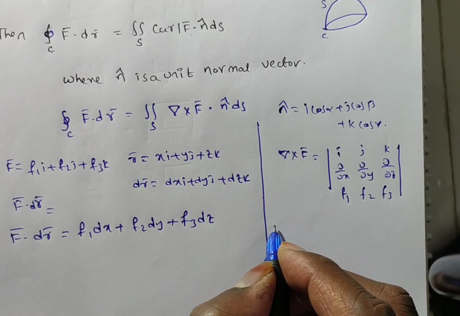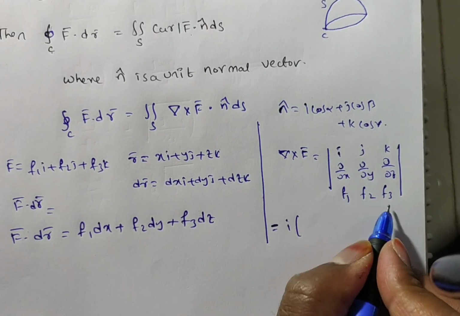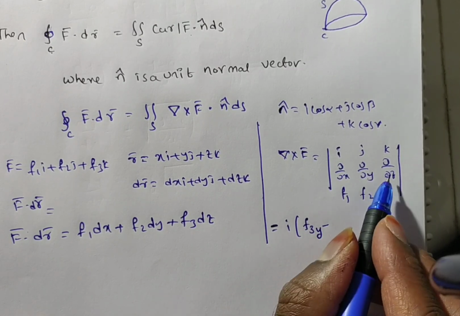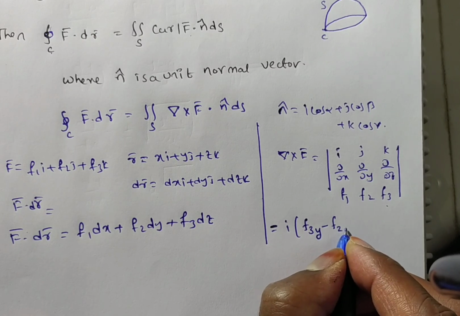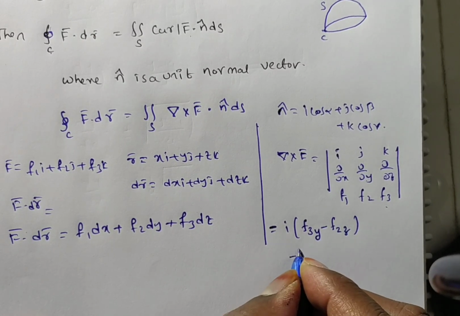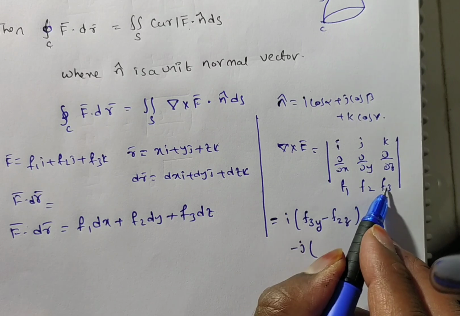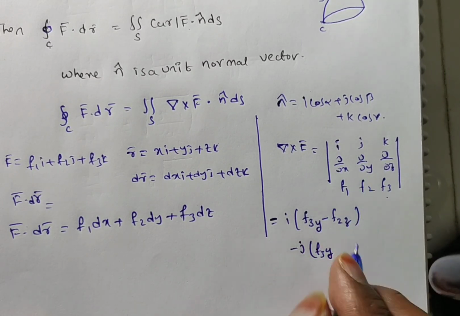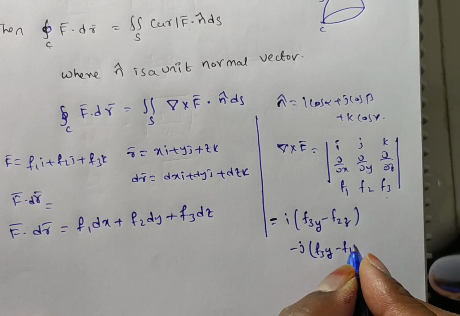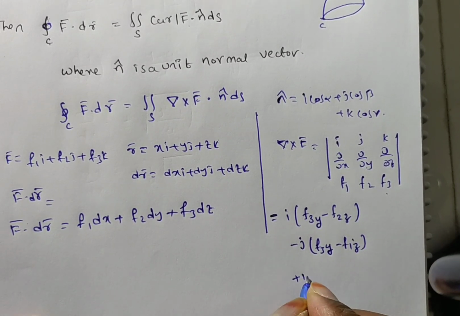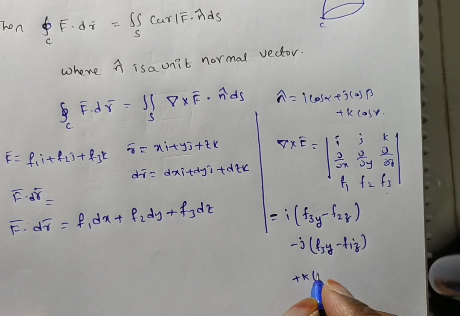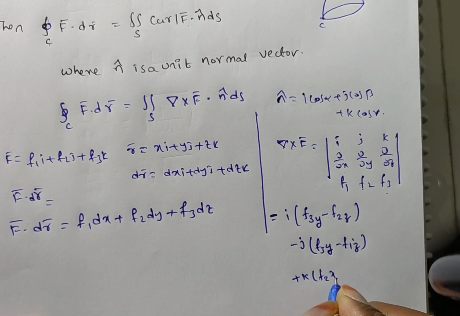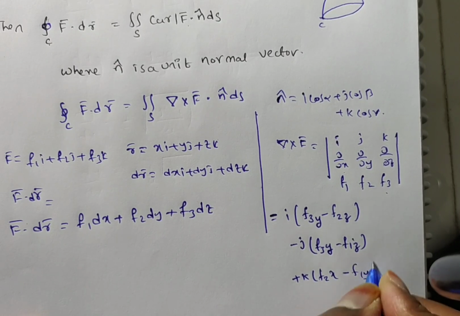Here you see, if you split this, first i into ∂f3/∂y minus ∂f2/∂z, so f3 with respect to y minus f2 with respect to z. Minus j into f3 with respect to x minus f1 with respect to z, plus k times f2 with respect to x minus f1 with respect to y.